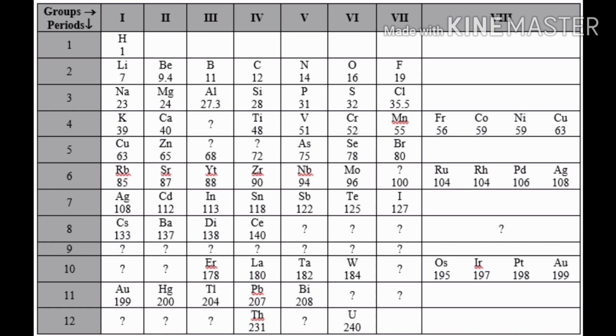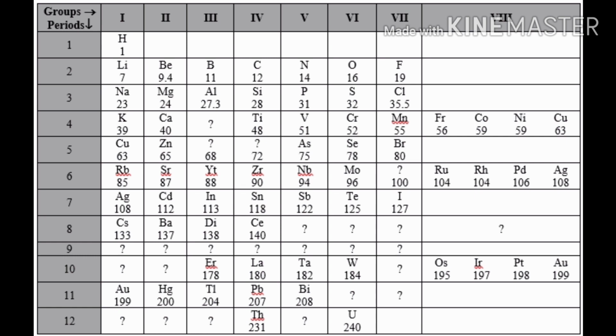If elements are arranged in horizontal rows in increasing order of their atomic masses, similarities in physical and chemical properties appear at regular intervals. The repetition of properties at regular intervals is called periodicity. Using his periodic law, Mendeleev arranged 63 elements known till that time in increasing order of their atomic masses in the form of a table. This table is known as Mendeleev periodic table.